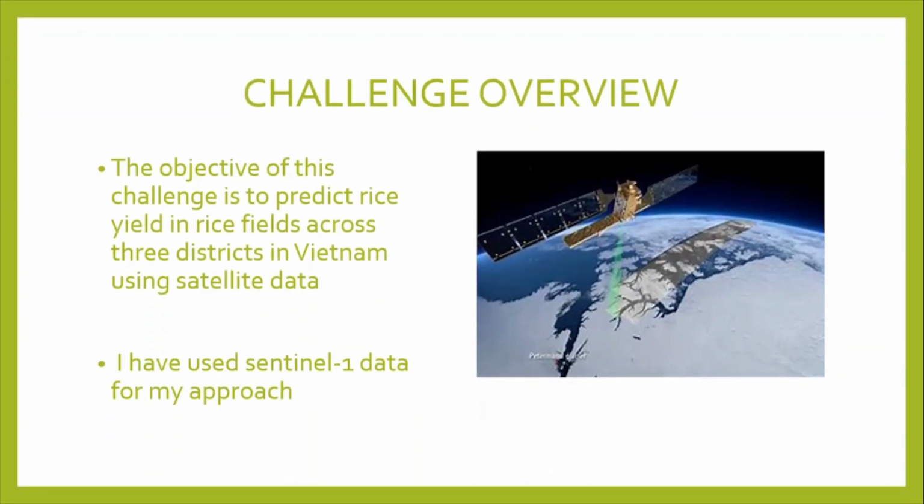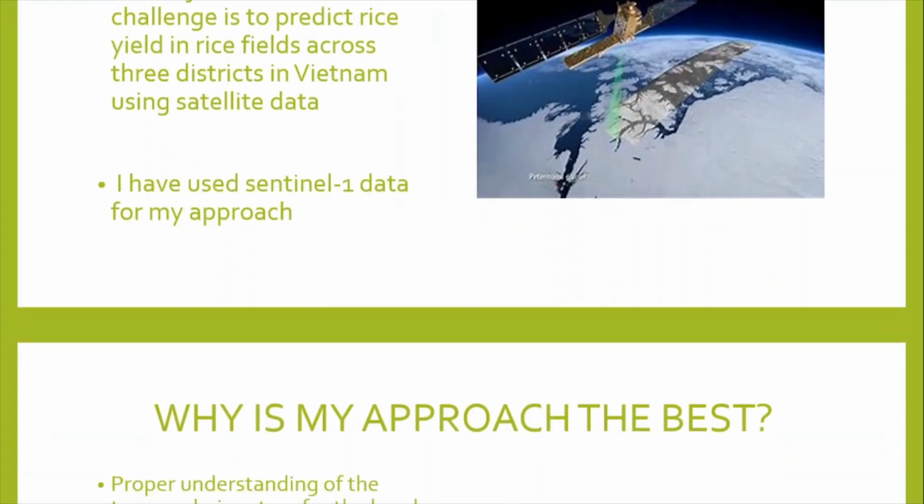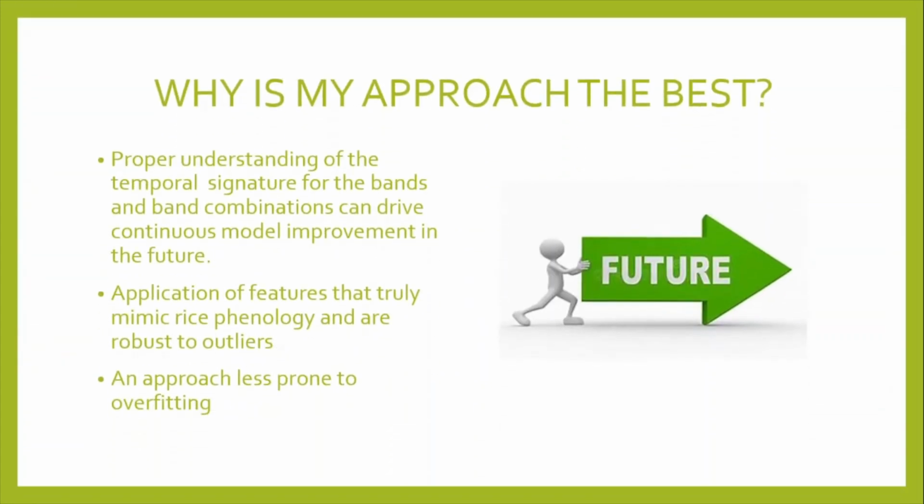You are to predict rice yield across different fields in Vietnam using satellite data. I have used Sentinel-1 data for my approach. Why is my approach the best? I have made sure to properly understand the temporal profile signature for the bands and band combinations, as insights from these profiles can drive continuous model improvement in the future.